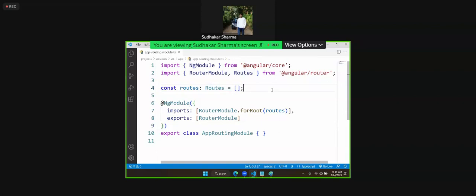How do we create the routes? Let's see. What are the routes? How are the routes created? What is the concept behind this?